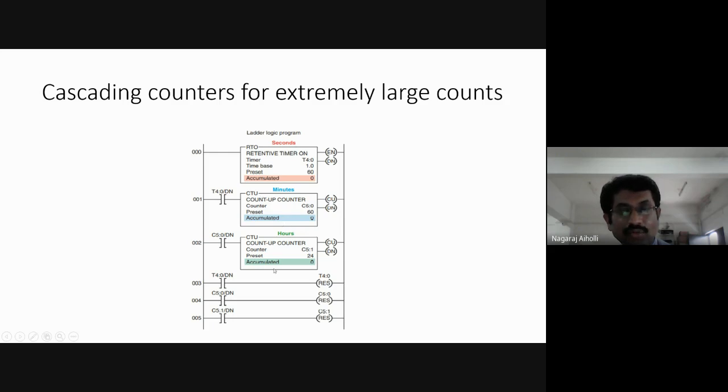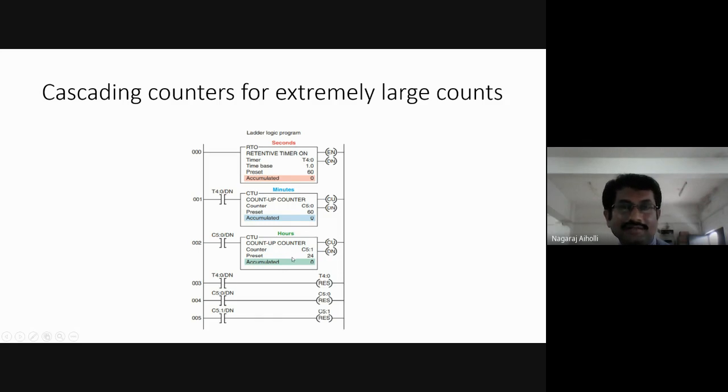After it is reset, it will go to the hour counter, the second count up counter, CTU, and again it will count. This will count for 24 hours. Every time this goes from 0 to 60, once it goes 60 into 60, this hour counter will be 1. Then it totally counts 60 into 60 into 24, that will be the number of seconds in 1 day, in 24 hours. Correct? This will be 1, and finally when this done bit is 1, this hour counter will also become 0.